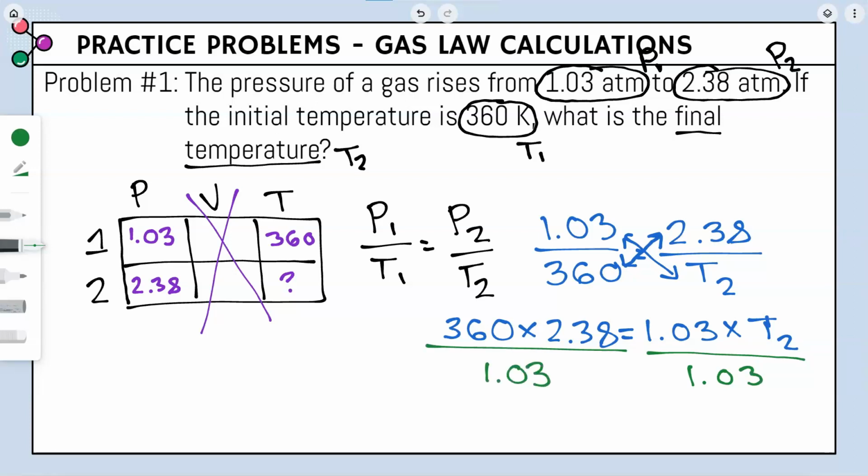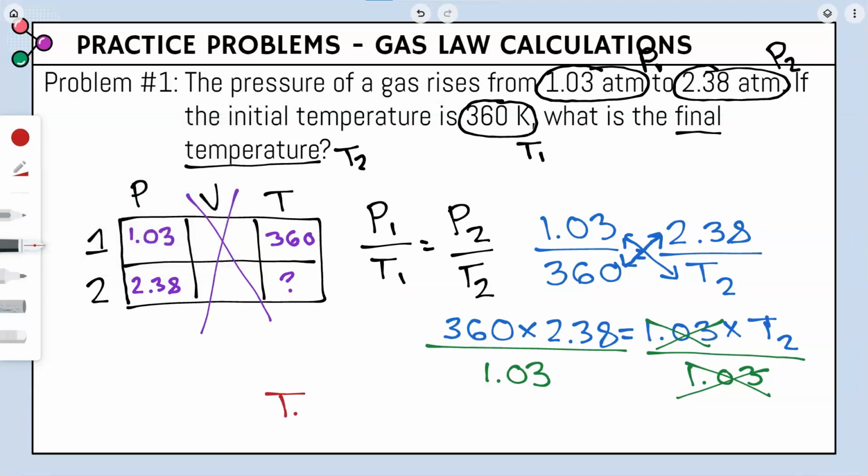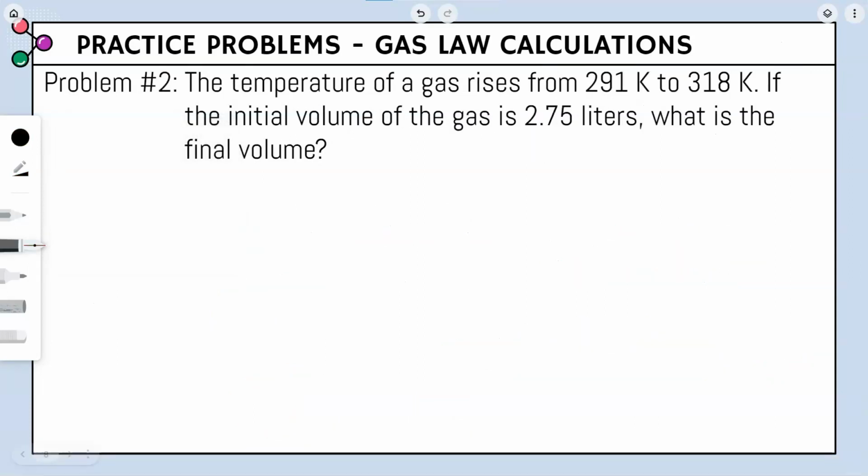And 1.03 divided by 1.03 is 1, so that's why it cancels. And now you're just going to plug this into your calculator. So you would do 360 times 2.38 divided by 1.03. And your answer for T2, since that's what we're solving for, is going to be 831. And we know the unit for temperature is always going to be K. And that is your final answer for problem number 1. So now let's go ahead and move on to problem number 2.